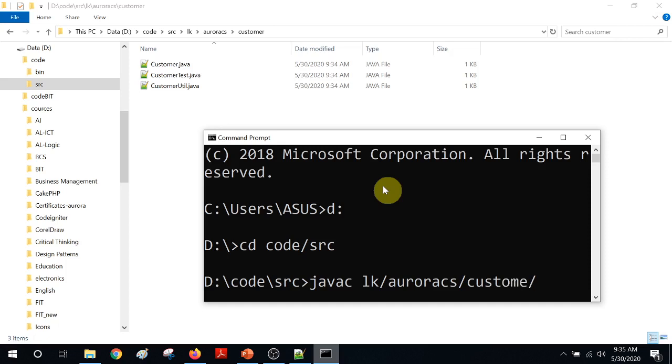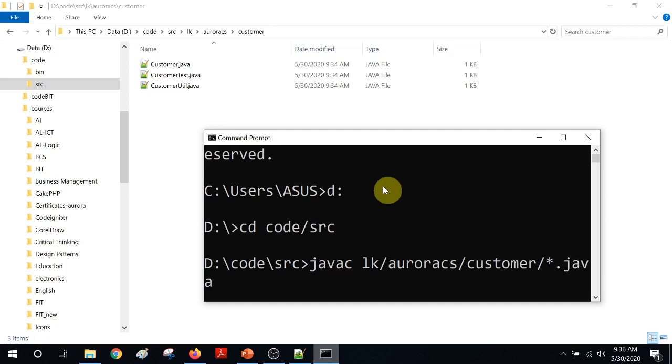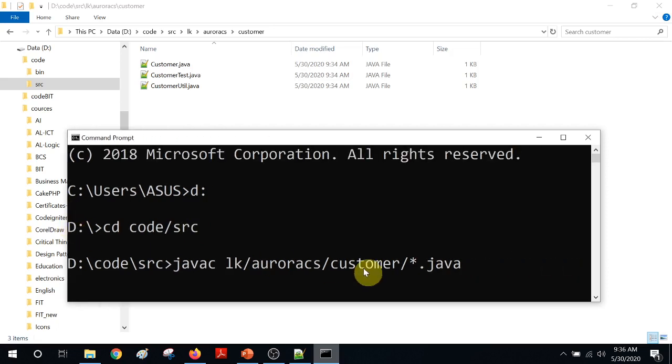That is where my classes are, customer test and the others. Rather than compiling one by one, I'm going to use *.java. That means compile all the classes in that package together. Of course, let's see whether there are any compile errors.